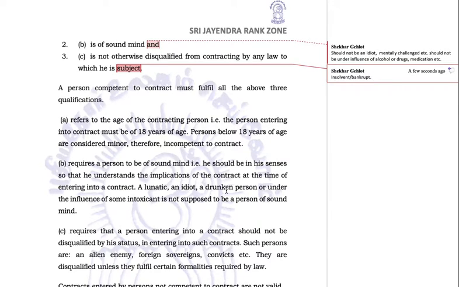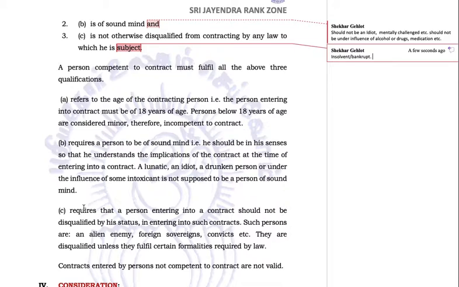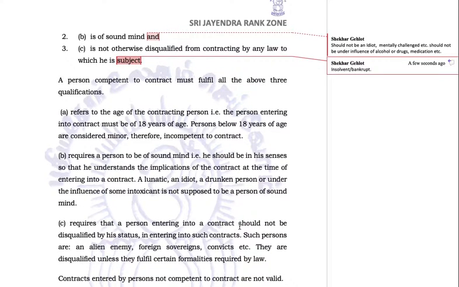Okay, a lunatic, an idiot, a drunken person, or a person under the influence of some intoxicant is not supposed to be a person of sound mind. C requires that a person entering into a contract should not be disqualified by his status from entering into such contracts. Such persons are an alien enemy, foreign sovereigns, convicts, etc. They are disqualified unless they fulfill certain formalities required by the law. Contracts entered by persons not competent to contract are not valid.